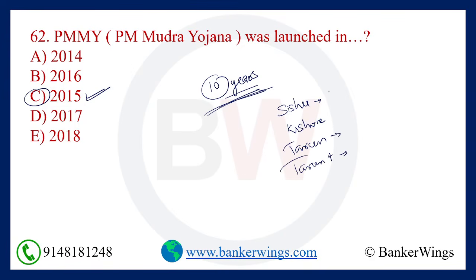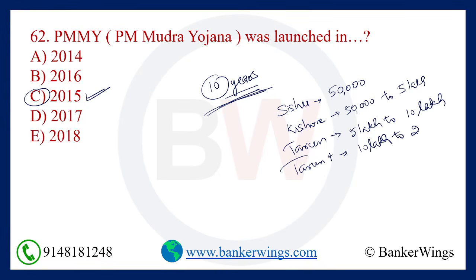Up to 50,000 under Shishu, 50,000 to 5 lakh under Kishore, 5 lakh to 10 lakh under Tarun, and under Tarun Plus 10 lakh to 20 lakh.